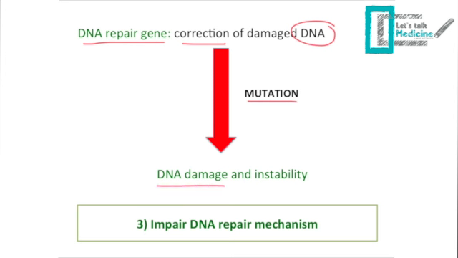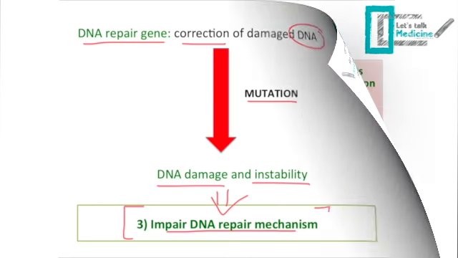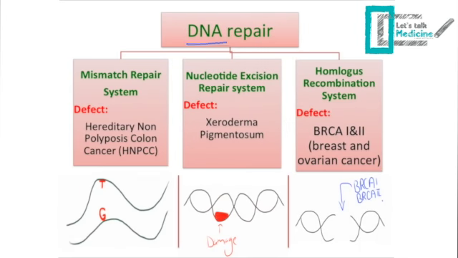So there will be DNA damage and instability. So this will lead us to the third hallmark of cancer, which is known as impaired DNA repair mechanism. There are different types of DNA repair system. We have mismatch repair system, nucleotide excision repair system, homologous recombination system.